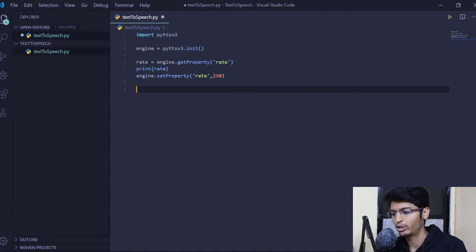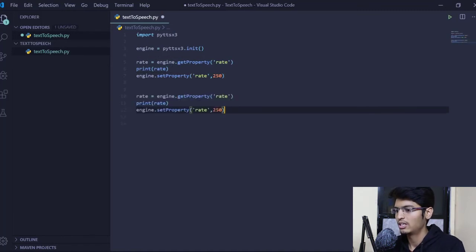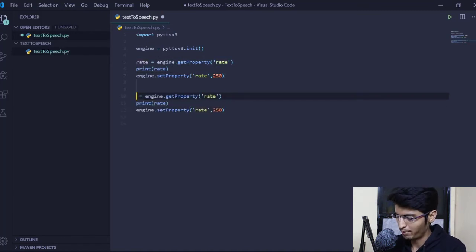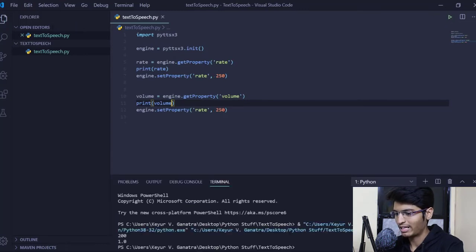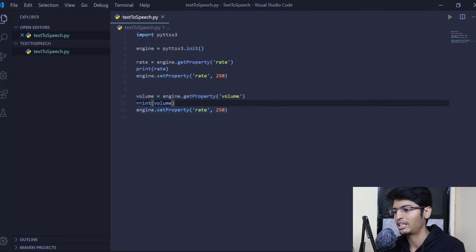The second thing we need to do is the volume. Let's just copy this whole thing to save time in this tutorial, and paste it. I will just rename things. So this is volume, and the name of the property is again volume. Let's print the volume and see what the default volume is. We are getting 1 here. The volume ranges from 0 to 1, and it is at 1, which is the highest. So let's keep it at 1 for the moment.